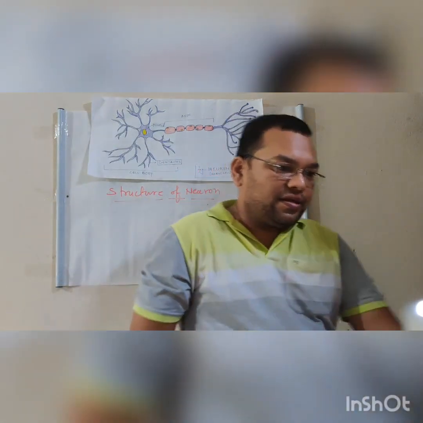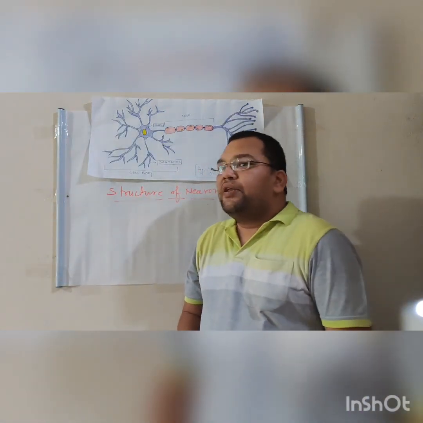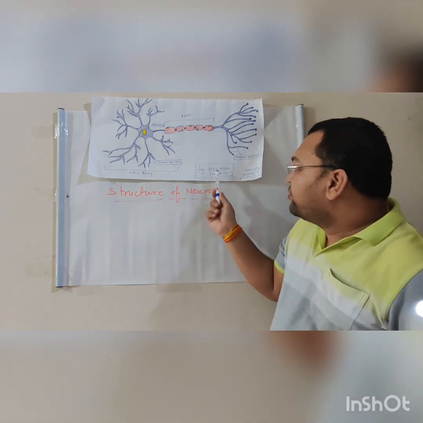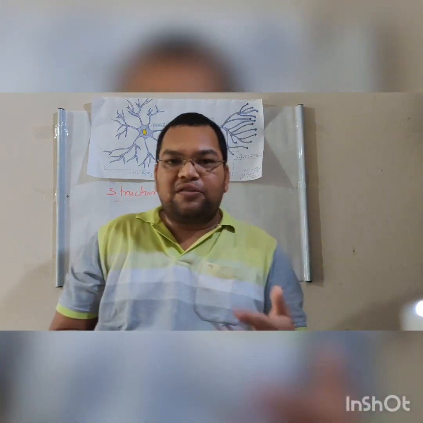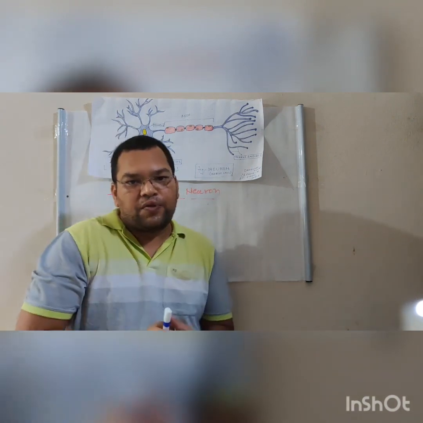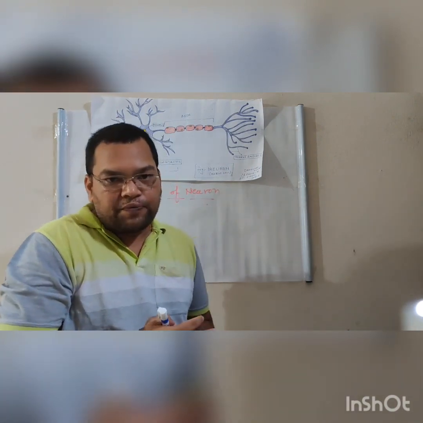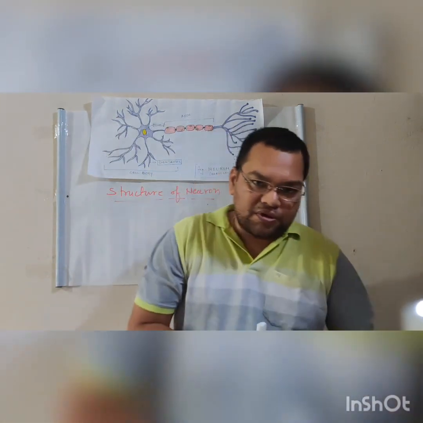Now in the next portion we are going to see how the message passes from one neuron to another. That is very important. We already talked about the receptors.